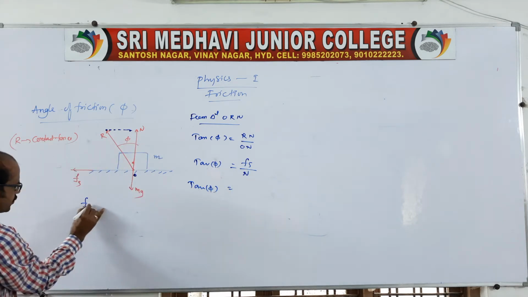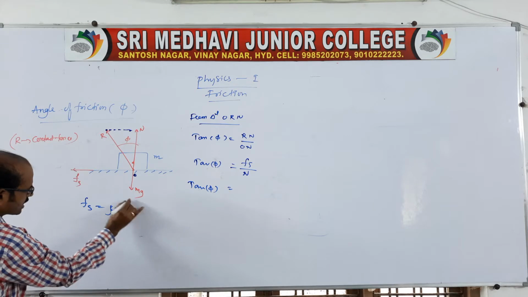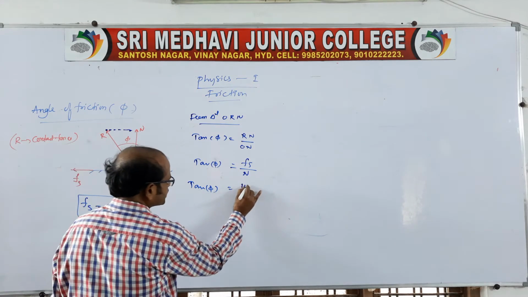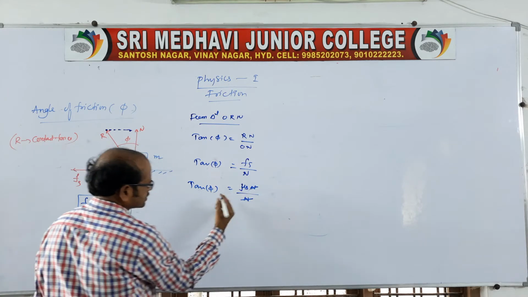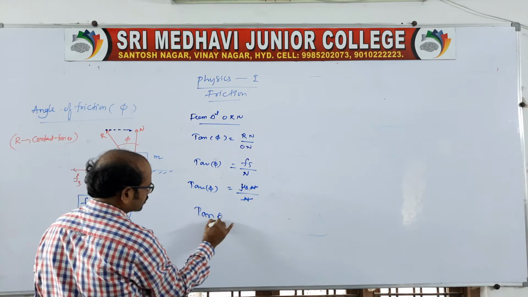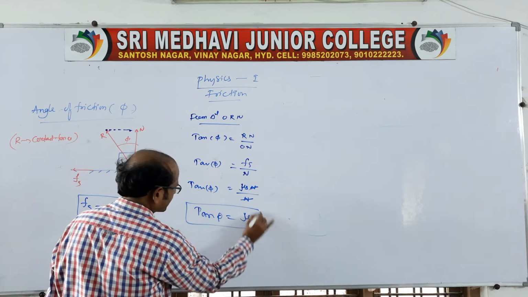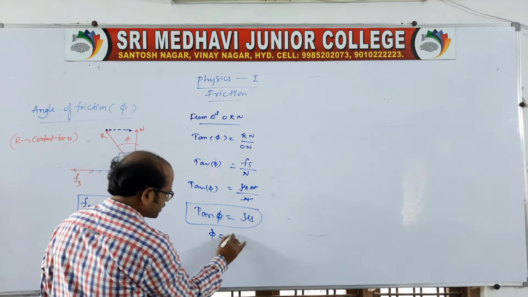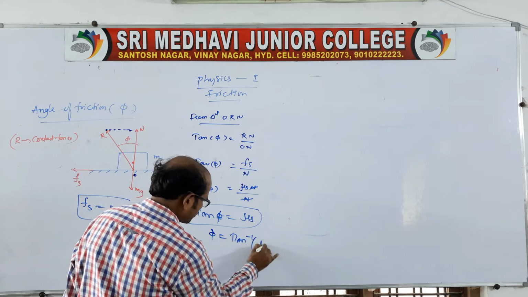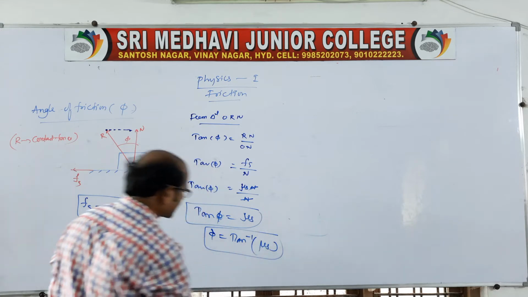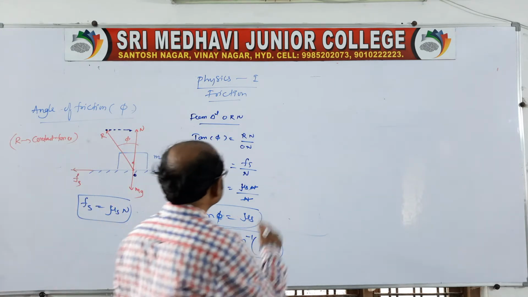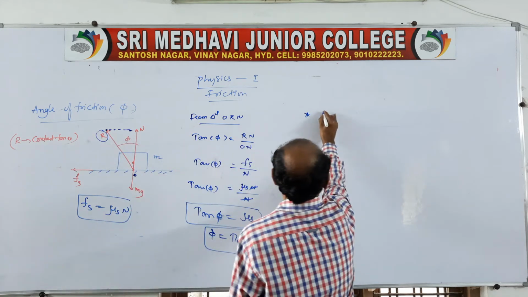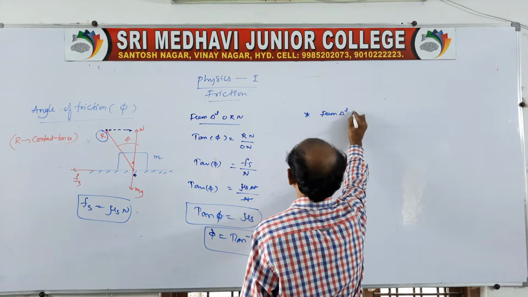Fs we know is mu s into N, according to the coefficient of static friction. Therefore mu s N by N, N cancels, so tan phi is equal to mu s. This is the relation between the angle of friction and the coefficient of static friction. Therefore phi is equal to tan inverse of mu s, which is called the angle of friction. Now we also have to find capital R, the contact force, from the same triangle ORN.